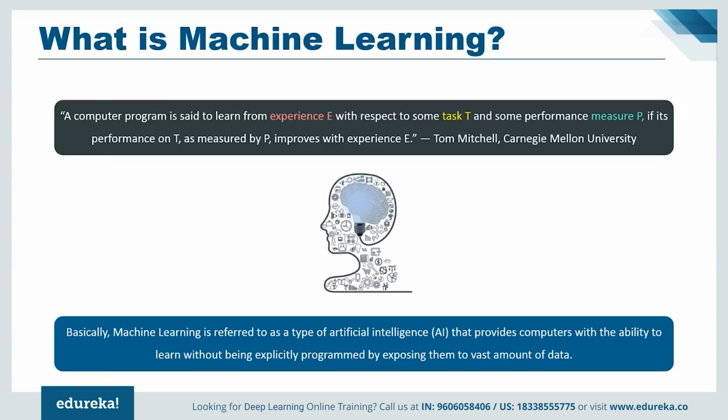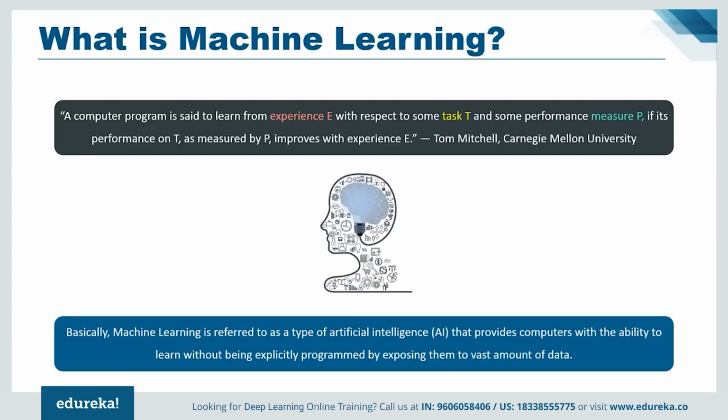Now this might seem a little confusing, E, P, and T. So if you want your program to predict the traffic pattern at a busy intersection, let that be the task T, which I'm talking about. You can run it through a machine learning algorithm with data about past traffic patterns, that is the experience E. The accuracy of the prediction, which is the performance measure P, will depend on whether the program has successfully learned from the dataset or not, the dataset being the experience E.